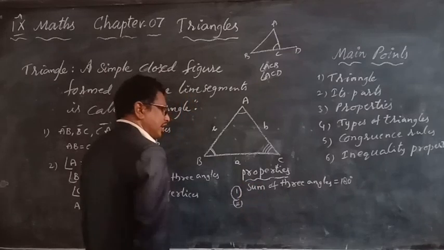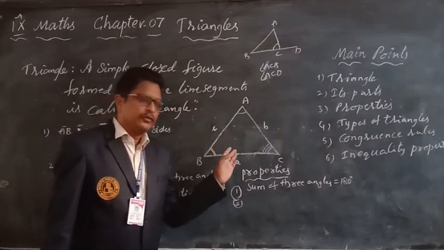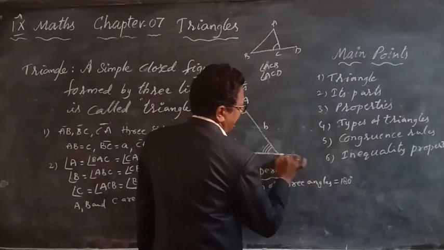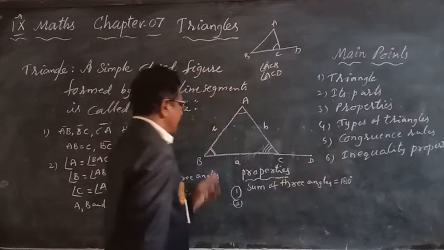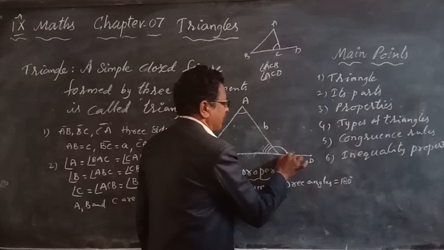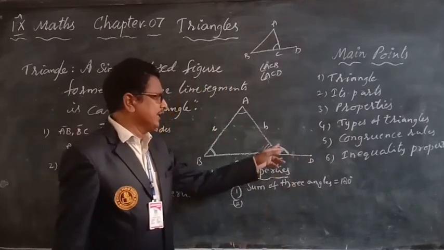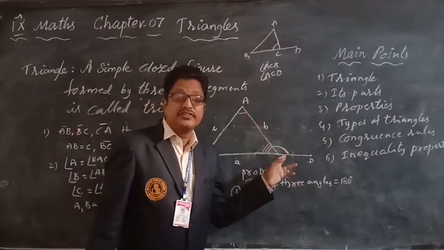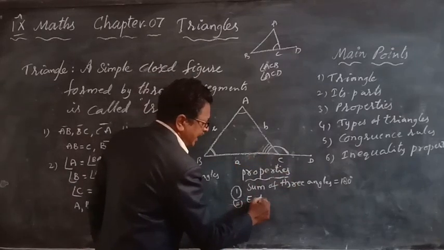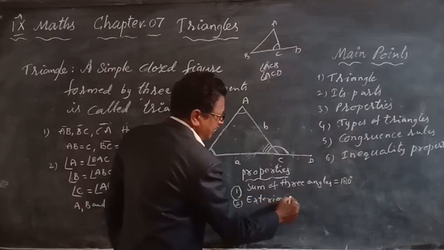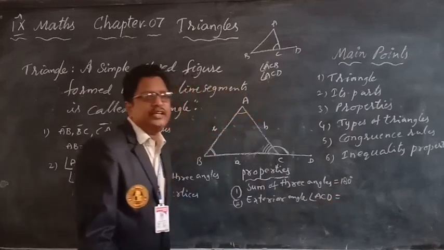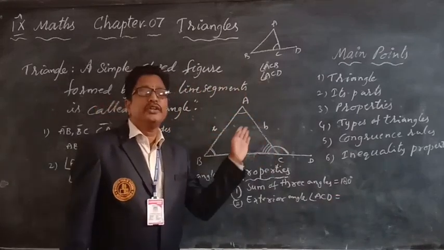And the second one is the exterior angle property. When we extend one side, BC produced to a point D, an outside angle is formed. This angle, ACD, is called the exterior angle. Exterior angle ACD equals the sum of the opposite interior angles.